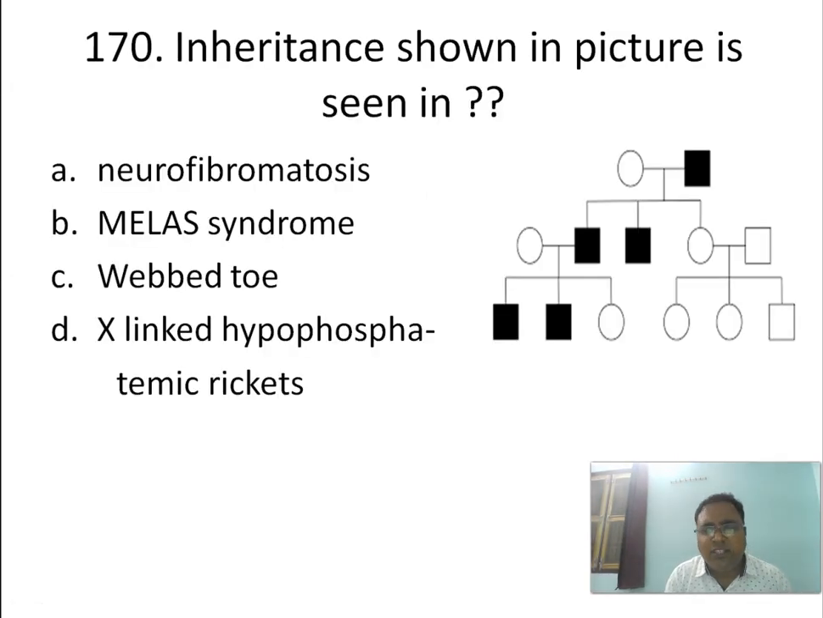Next, inheritance shown in the picture, seen in which condition among these four will get this Mendelian inheritance? As we can observe, there is only male to male transmission. So this is a Y-linked disease. So among these four, which one is Y-linked? Is it neurofibromatosis? Is it MELAS? Is it Wave 2, or X-linked hypophosphatemic rickets? The answer is your Wave 2.